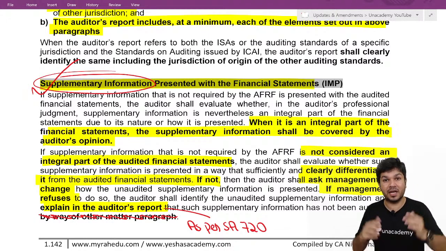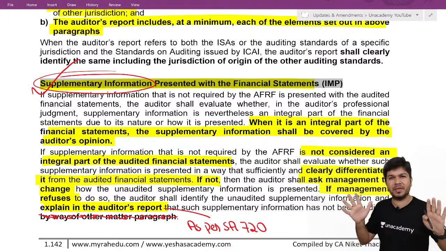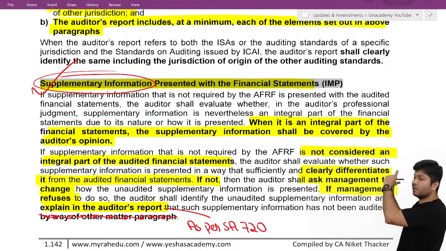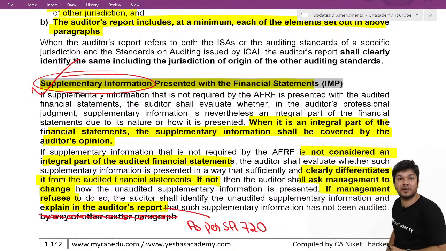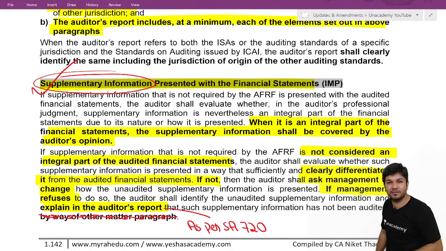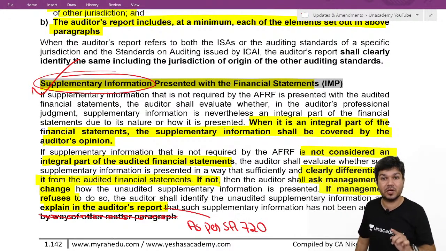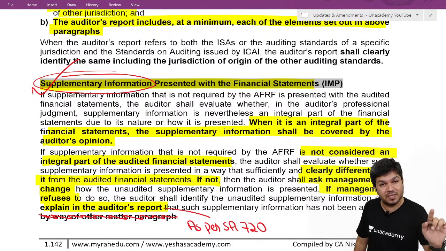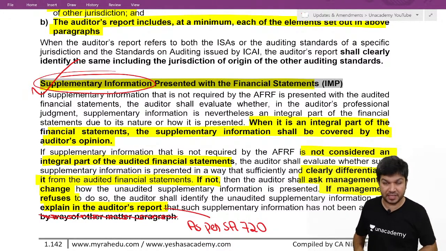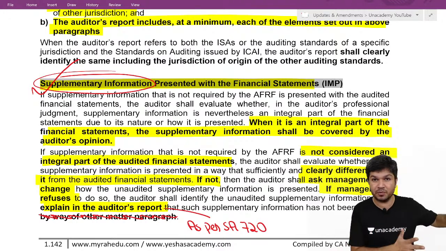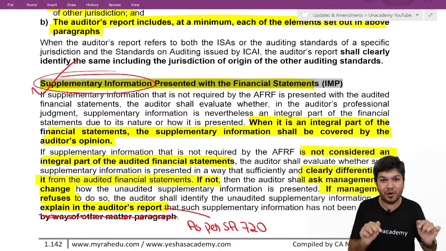part of the financials. If they are already separated, then there is no problem. But imagine on page 5 the financials are over and immediately AOC-1 starts. The user might get confused. We need to inform the user they are not a part of the financial statements. If we tell management to distinguish and they don't, we write it in our audit report. This was your SA 700.